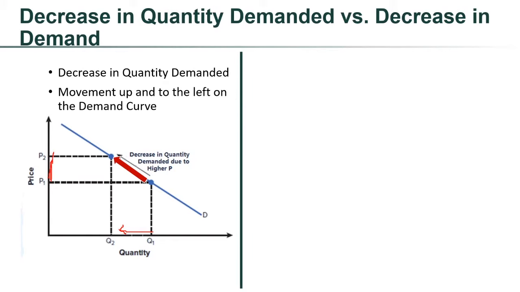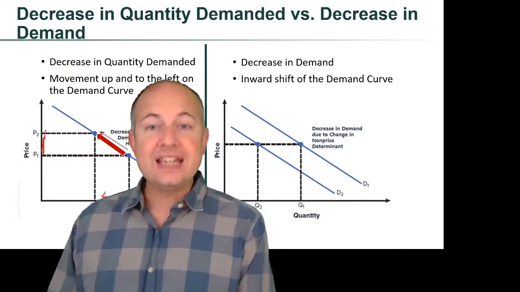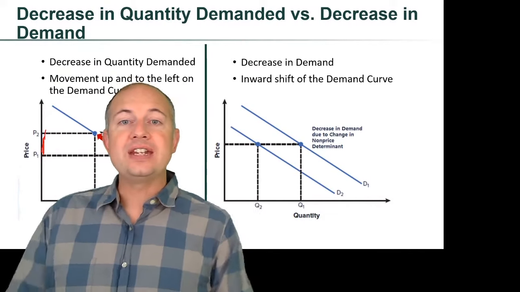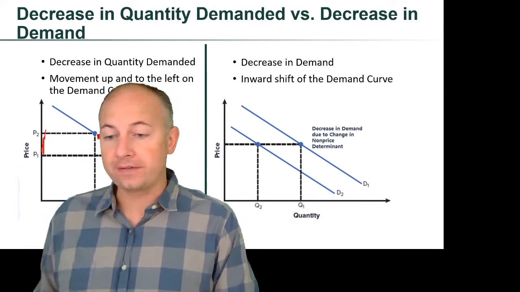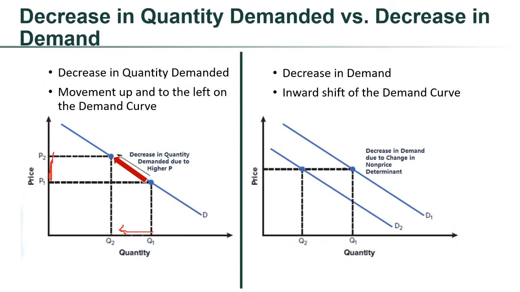We move up and to the left on the demand curve. We can compare that with a decrease in demand. So a decrease in demand occurs when we have an inward or leftward shift of the demand curve. So initially we were at D1 consuming this many units. Then the whole demand curve shifts from D1 to D2.